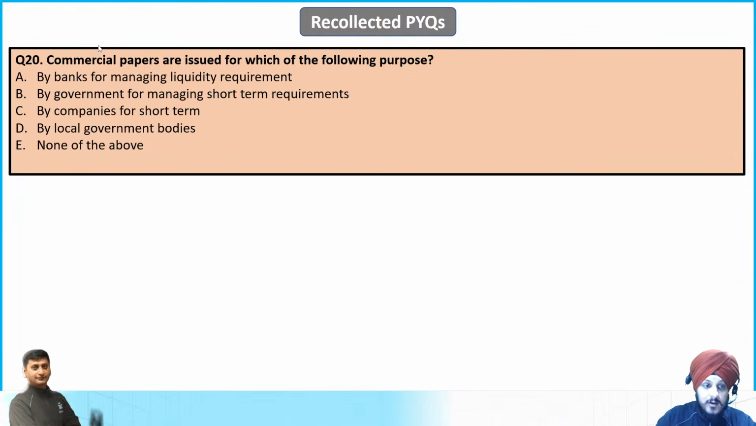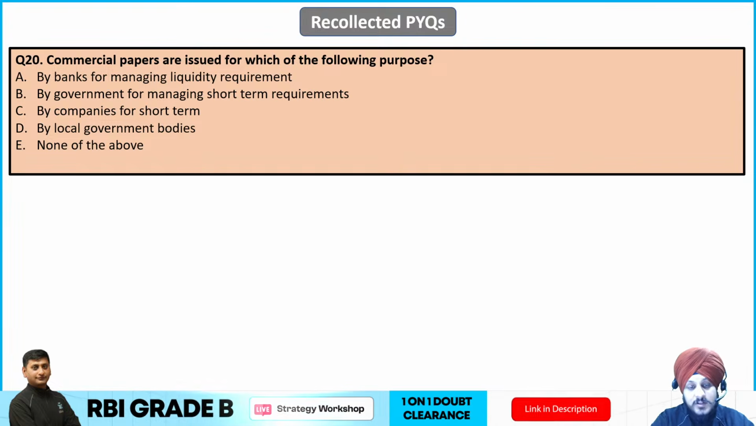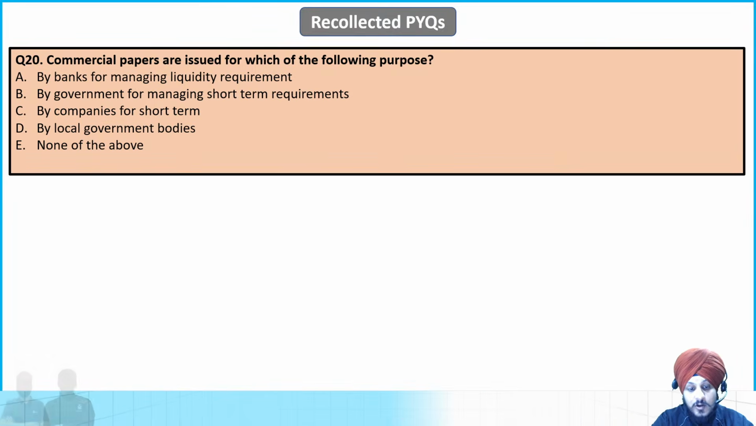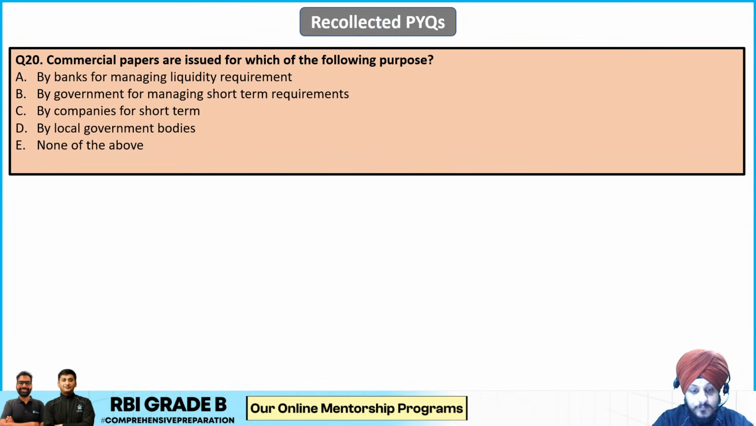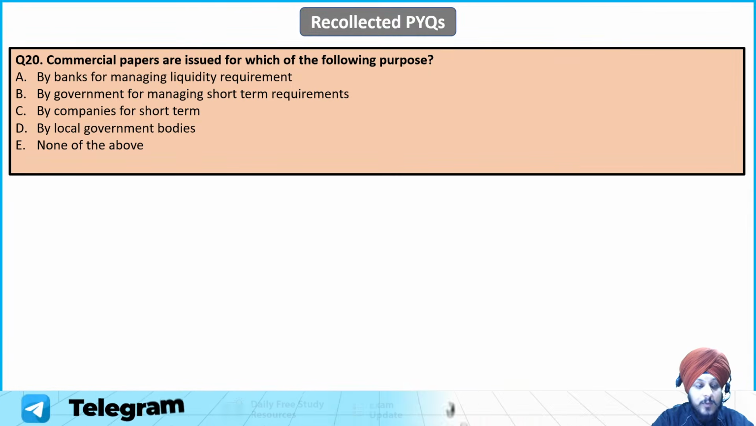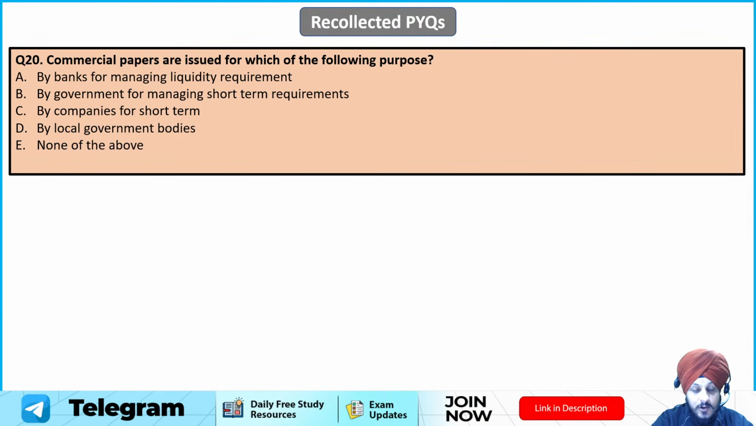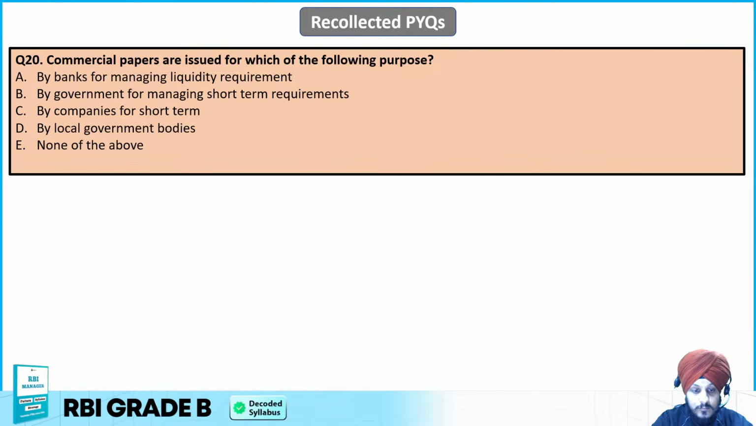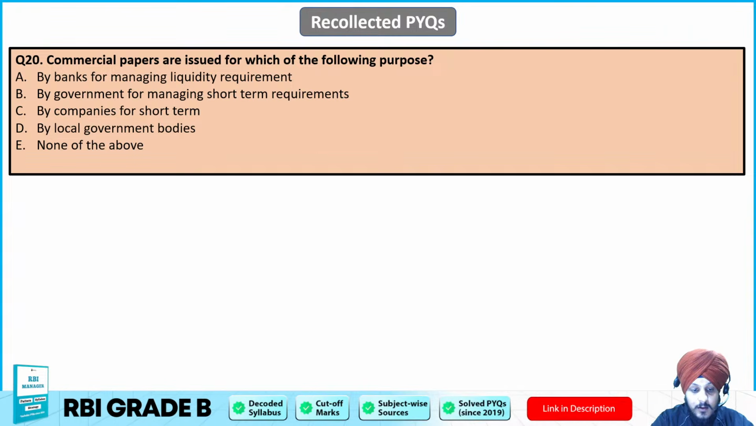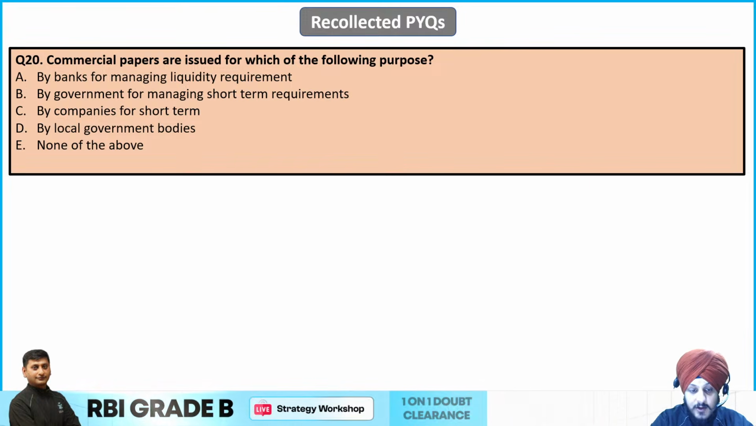Question number 20. Commercial papers are issued for which of the following purpose? They are issued by banks for managing liquidity requirement. They are issued by government for managing short-term requirement. They are issued by companies for short-term. They are issued by local government bodies, or none of the above. So what is going to be the correct answer to this question? Take your time and try to mark the answer.